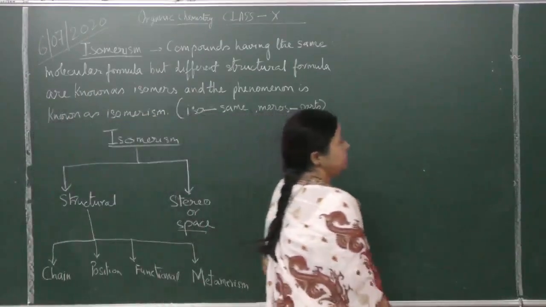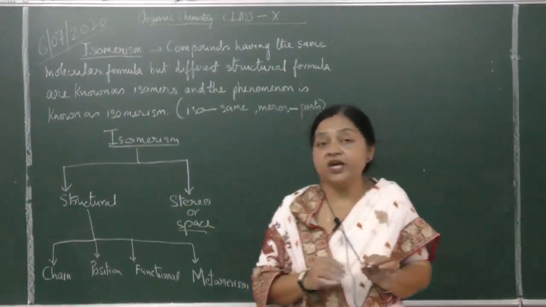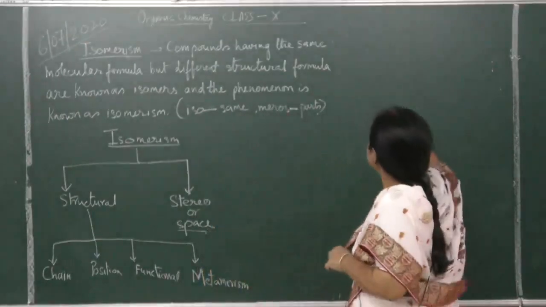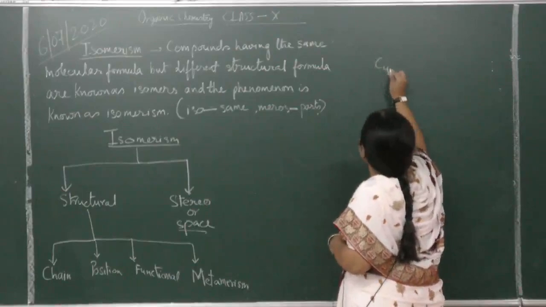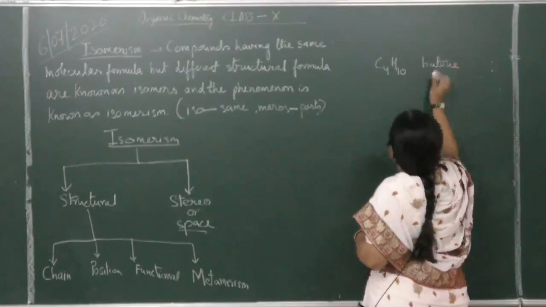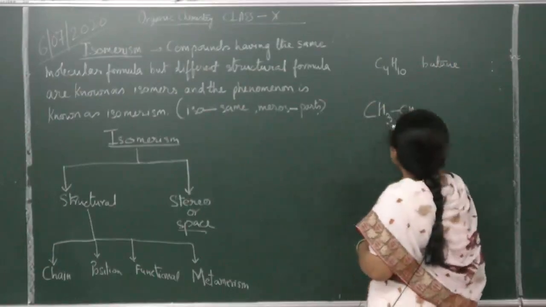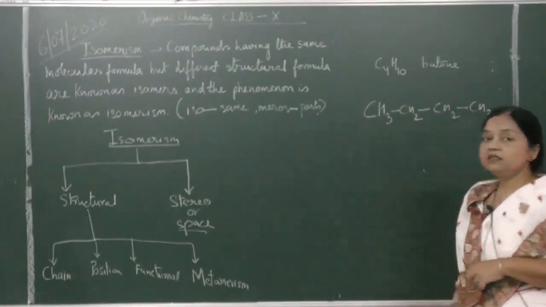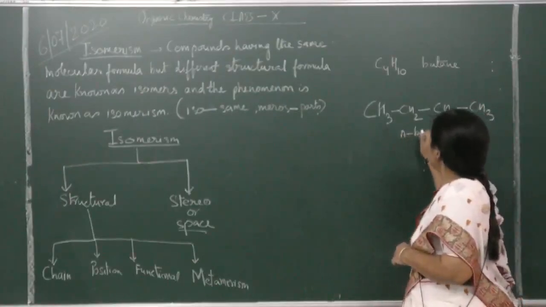What is meant by chain isomerism? The length of the chain differs. One is a straight chain compound, another is a branched compound. So the chain length of the compound is different, but the molecular formula is the same. For example, suppose C4H10, this is butane. Now this can be CH3, CH2, CH2, CH3, a condensed formula I am writing. This is normal butane, one straight chain.